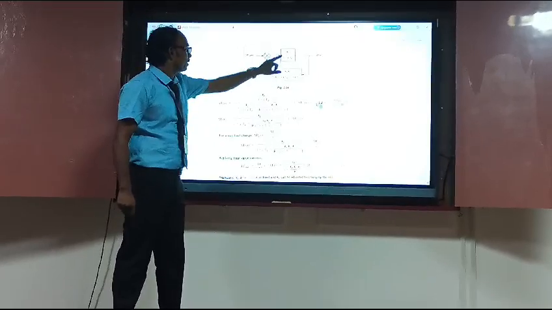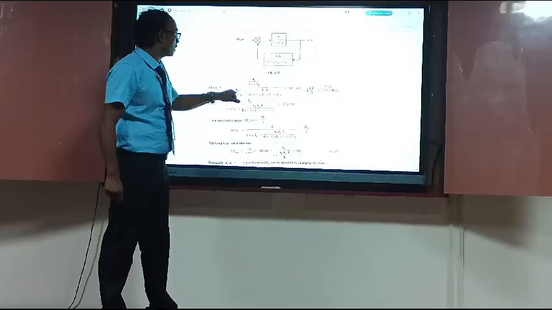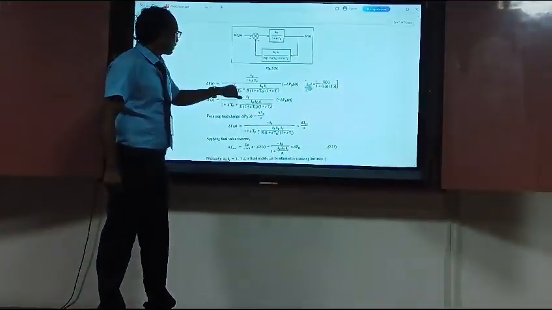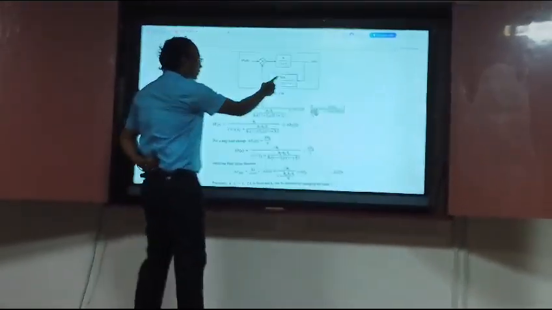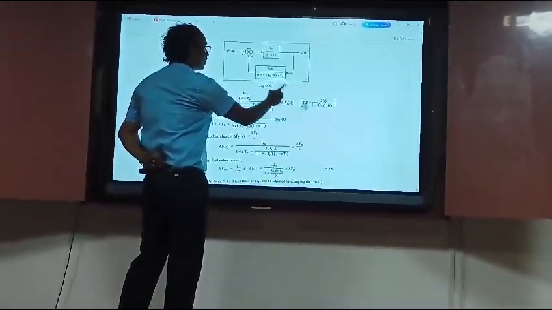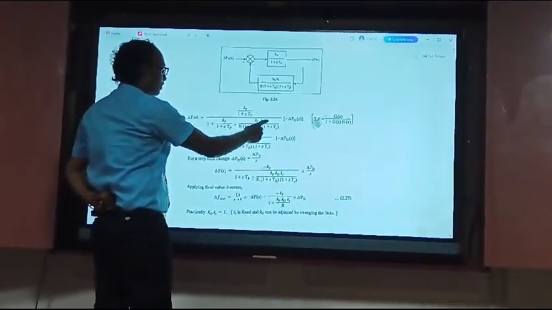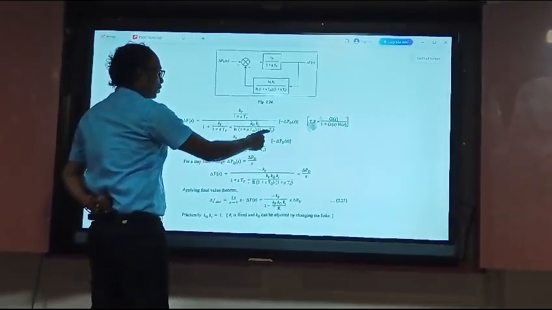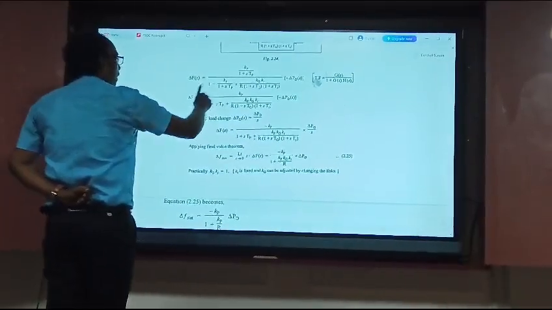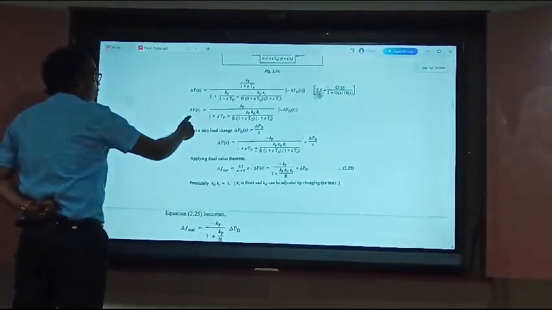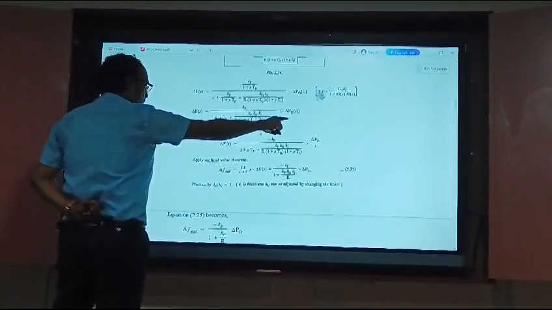So G(s) is nothing but Kp by 1 plus sTp, and H(s) is these parameters, which we consider as H(s) and write in terms of R. So it is Kt divided by R into (1 + sTg)(1 + sTt). Now if we substitute into the further equations, we get del f(s) equal to Kp divided by the obtained equation.